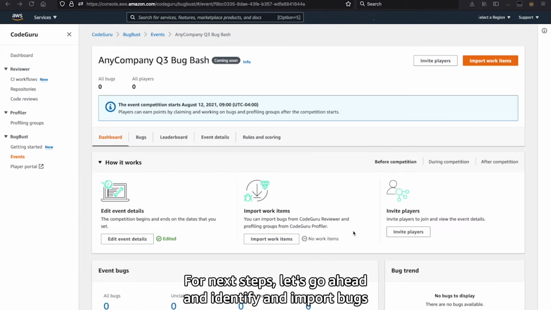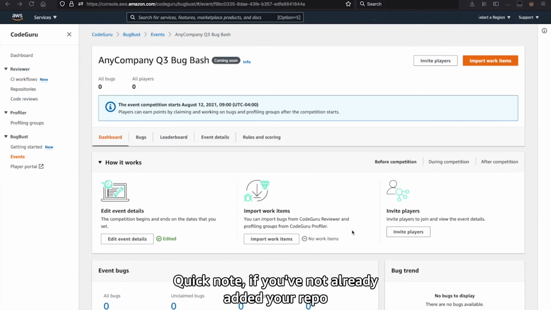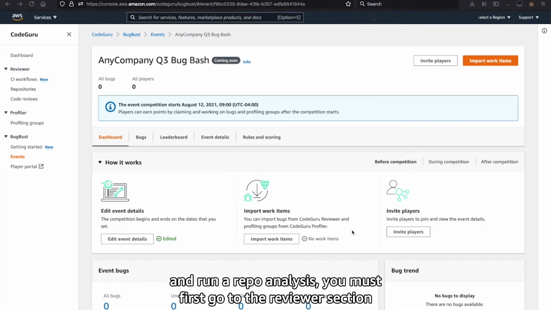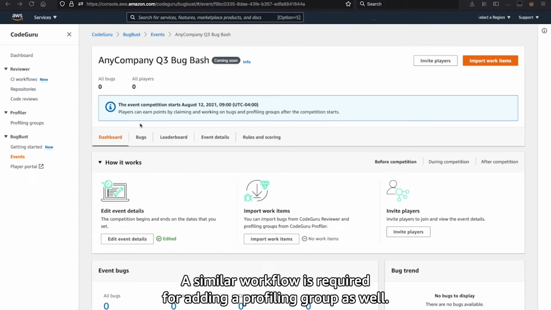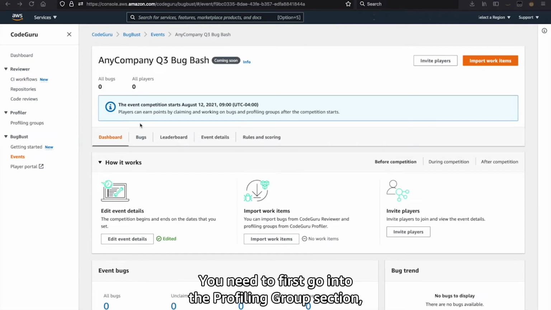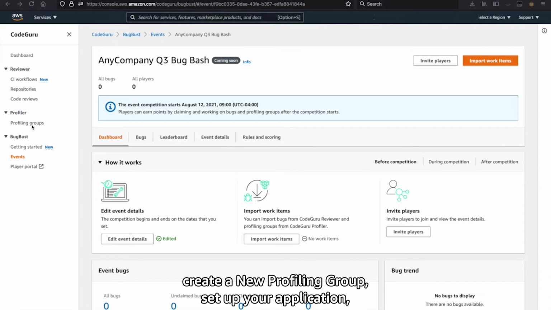For next steps, let's identify and import bugs from either a Java or Python repo analysis or profiling group. Quick note, if you've not already added your repo and run a repo analysis, you must first go to the reviewer section and add a supported repo under repositories, and then under code reviews, run a full repo analysis. A similar workflow is required for adding a profiling group. You need to first go into the profiling group section, create a new profiling group, set up your application, and start reporting data to that profiling group before you can utilize it with your BugBust event.